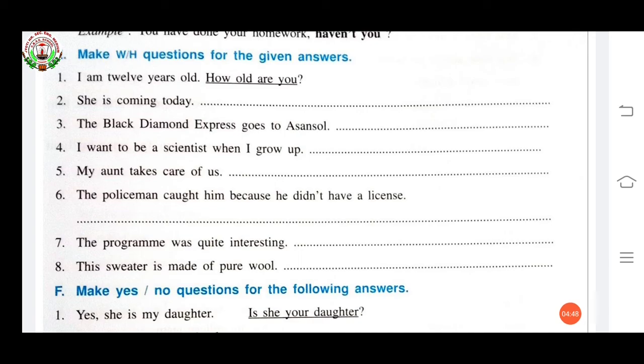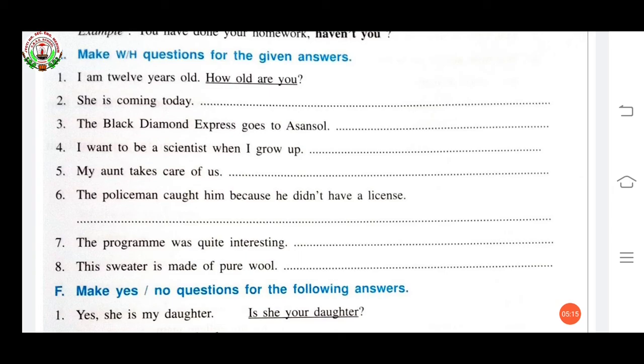Now fifth one. My aunt takes care of us. Now the question is, who takes care of you? Question mark. Now the sixth one. The policeman caught him because he didn't have a license.